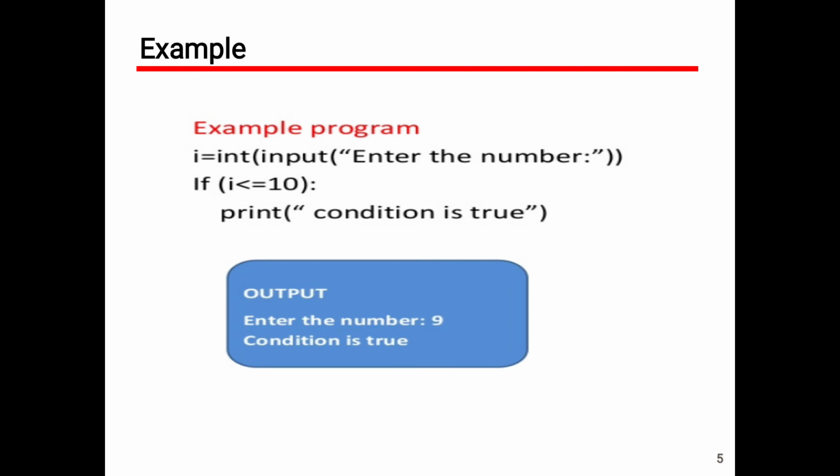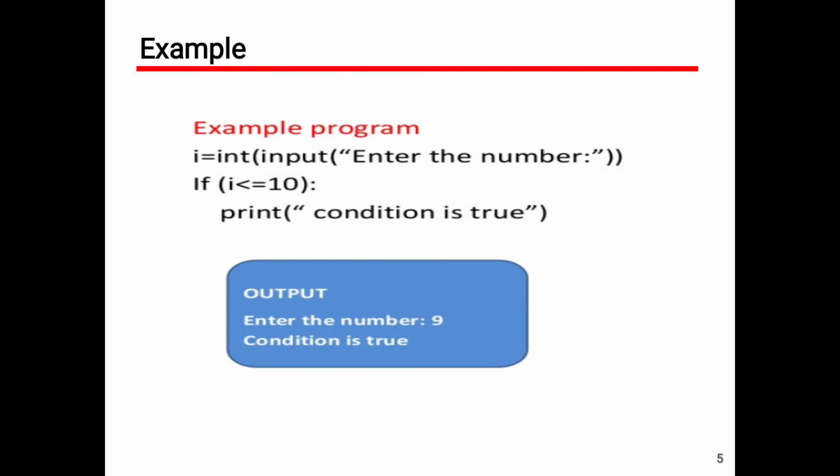Next, coming to the second function present here, the input function. This input function is used to read the input from the user by using the keyboard. Since Python is an object oriented language, everything depends upon objects, and in Python we deal with everything using functions. So in order to read the input from the user, we use the input function.